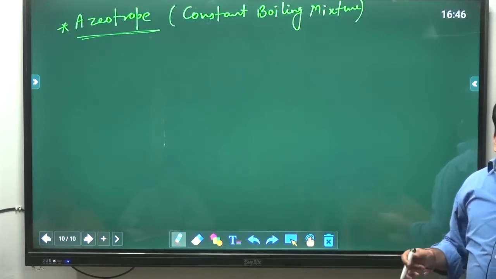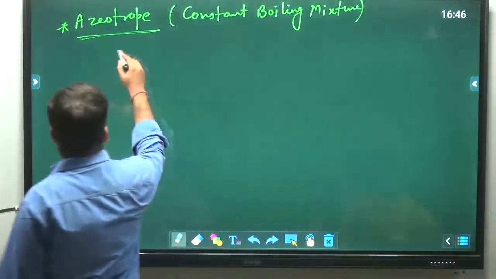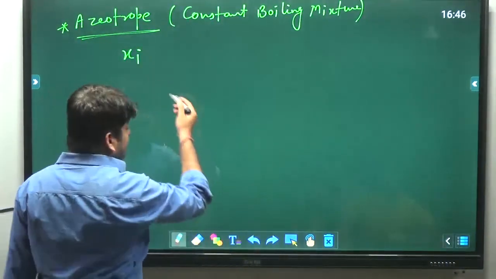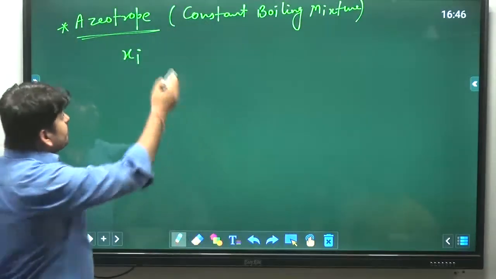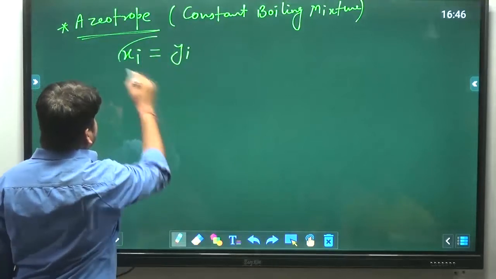Similarly for azeotropes, the composition of the component in liquid phase will be same as that in vapor phase.